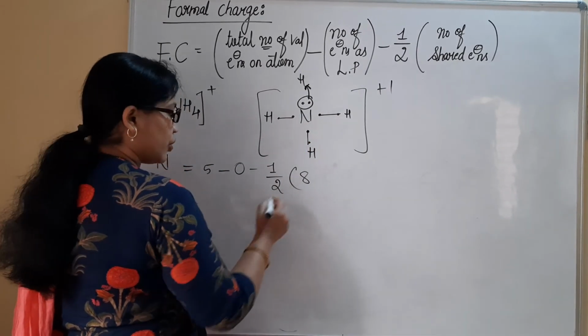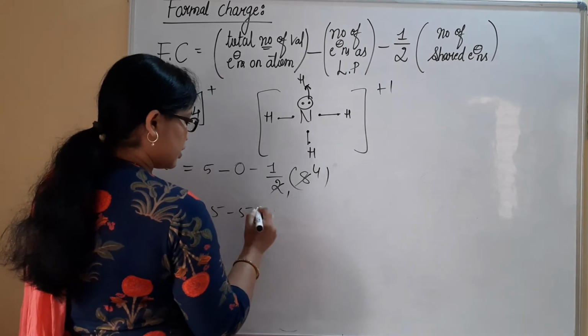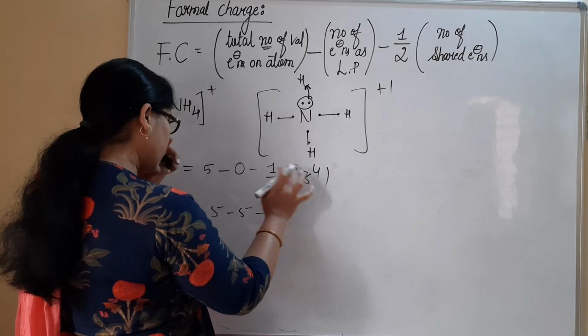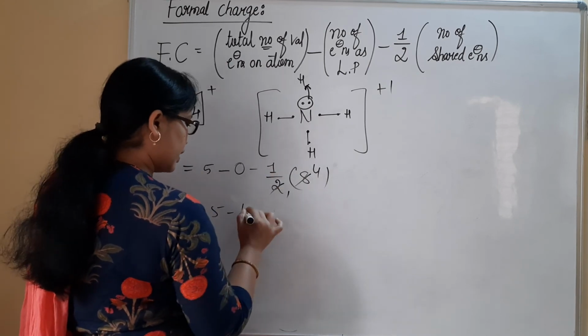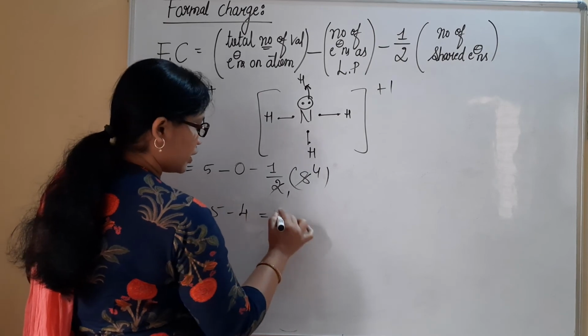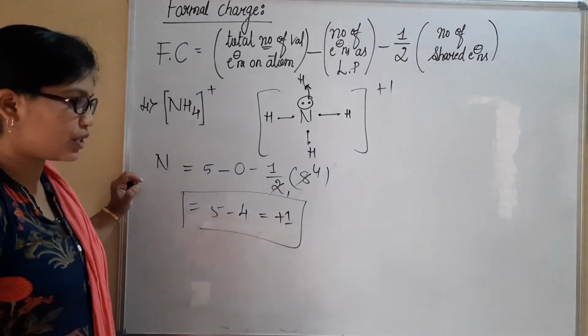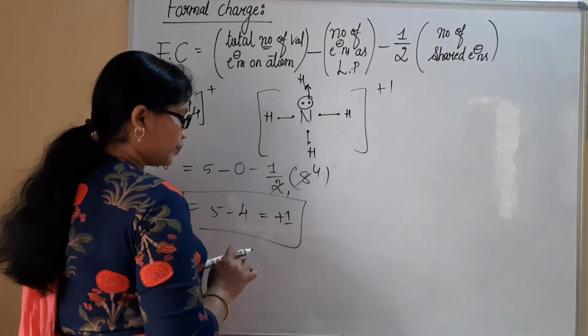Okay, when you consider this one, 5 minus 5, 2 4s are 4, 1s are 4. No, I'm sorry, this is minus 4. 5 minus 4, it is +1. So nitrogen possesses +1 charge. So 2, 4, 6, these are donated, 8 electrons.